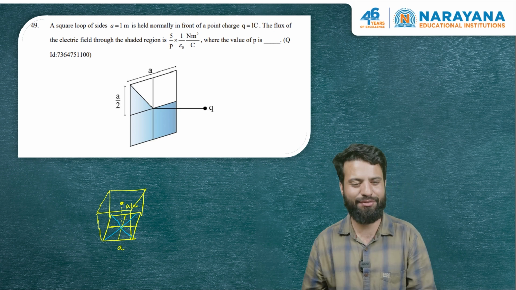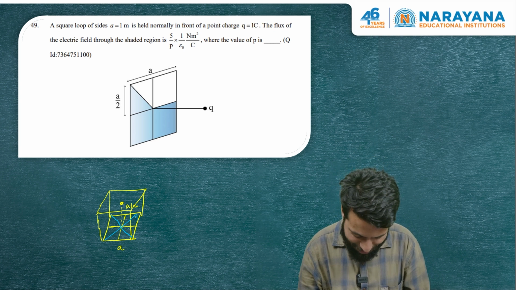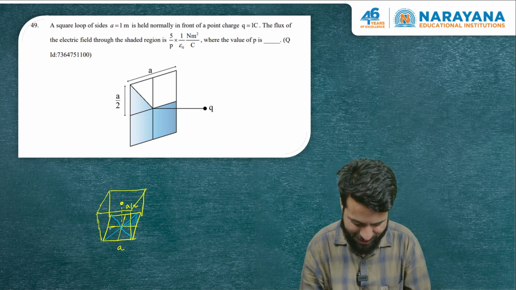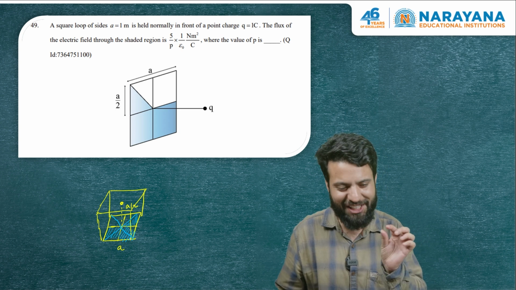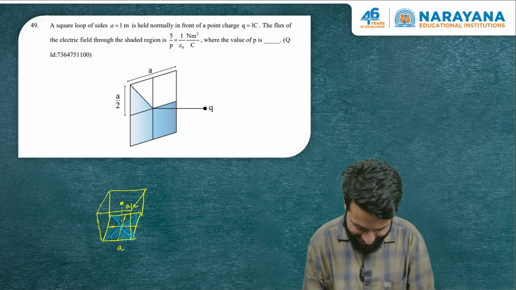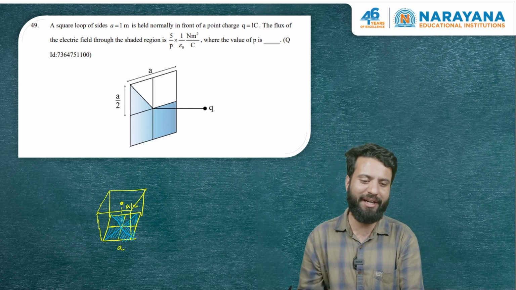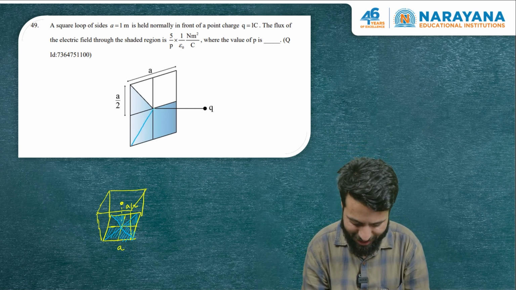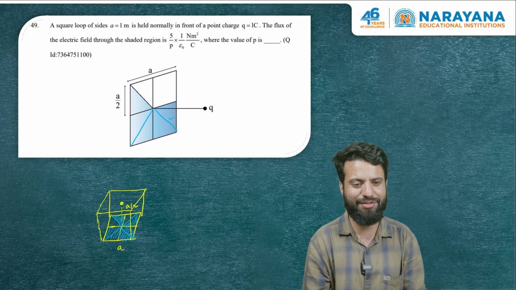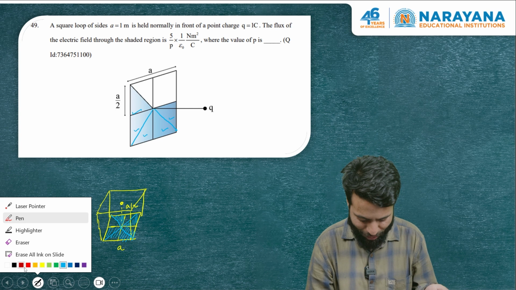And if you look at this question, if we assume that Q is at a distance of A by 2, the question is asking us to find the flux through this surface. Again here, because of symmetry, through each right isosceles triangle, flux will be Q by 6 epsilon naught divided by 8. And in our case, you can see we have 8 such isosceles right angle triangles. So flux through 1, 2, 3, 4, 5. Oh, sorry, we have 5 only. So 8 is the overall.